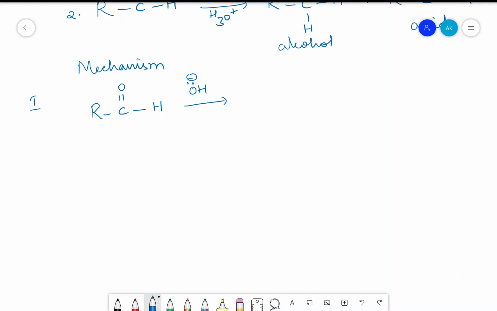So this particular nucleophile will come and attack the partially positive carbon so that we get this intermediate, that is R, oxygen has a negative charge.